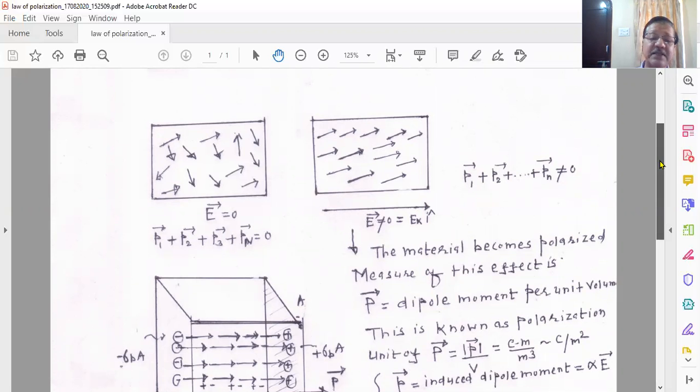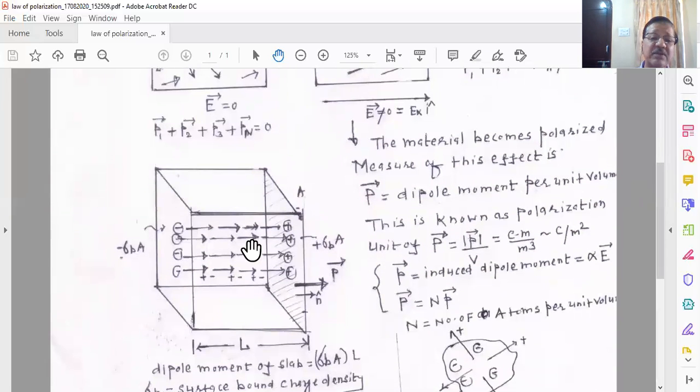Once you apply it, there is an alignment of the dipoles along the field direction. Here, please consider that I have applied the electric field along the x direction, so the alignment of the dipoles is along the x direction. Each dipole moment is aligning with the field line, making angle theta equal to 0.